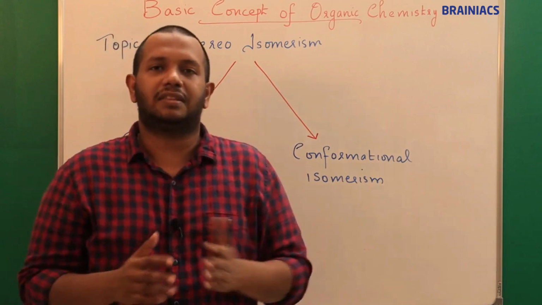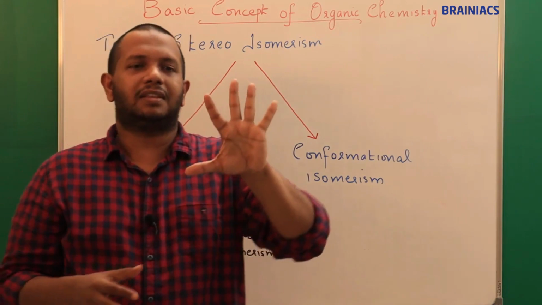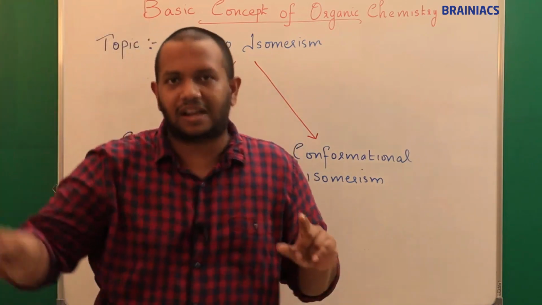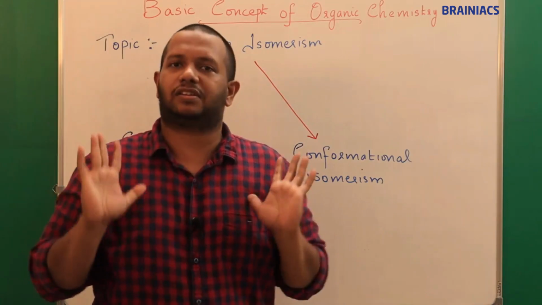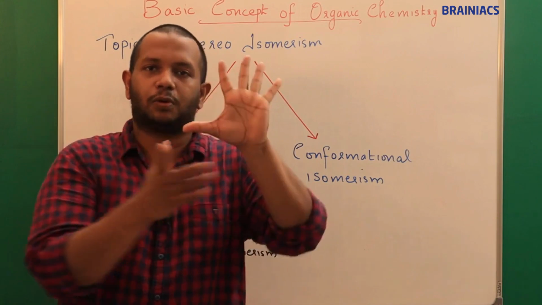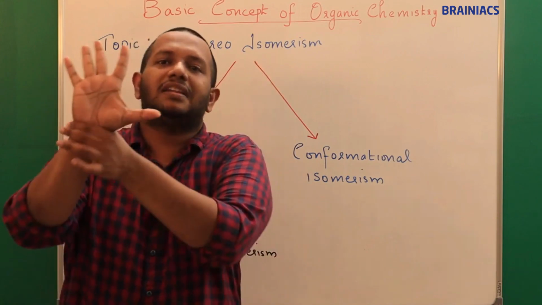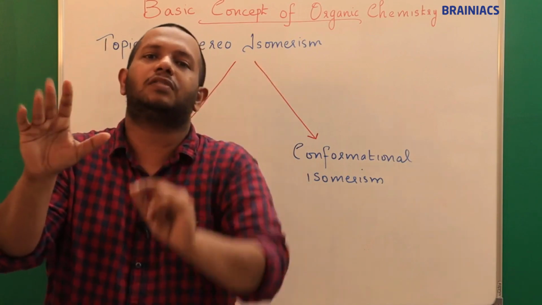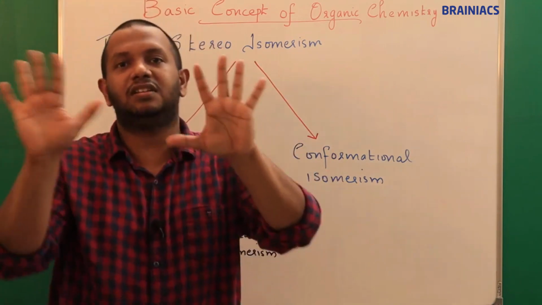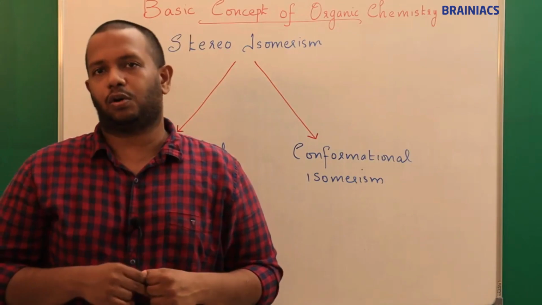Or technically we can say, for example, if this compound rotates plane polarized light clockwise, think like that, then if this is an optical isomer of this particular compound, this will rotate the plane polarized light anti-clockwise. This is how experimentally we can say whether these two are optical isomers or not.